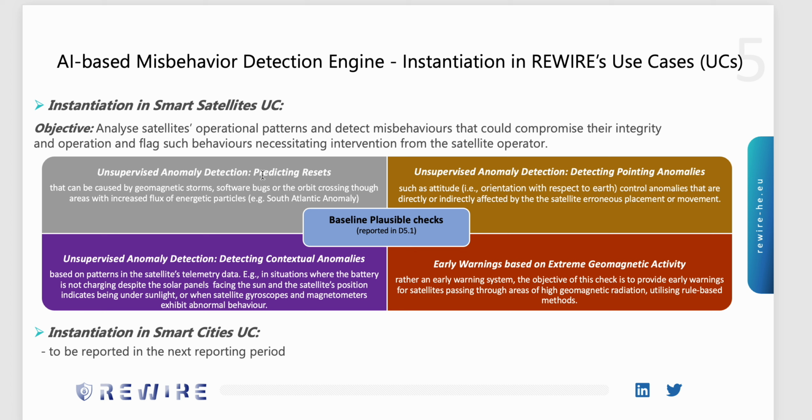Three of those are dealing with unsupervised anomaly detection, and more specifically on predicting satellite resets, on detecting pointing anomalies, and another one on detecting contextual anomalies in the satellite's telemetry data. The fourth one consists of an early warning system that will be utilizing a rule-based method. The instantiation in the smart cities use case will be reported in the next reporting period.